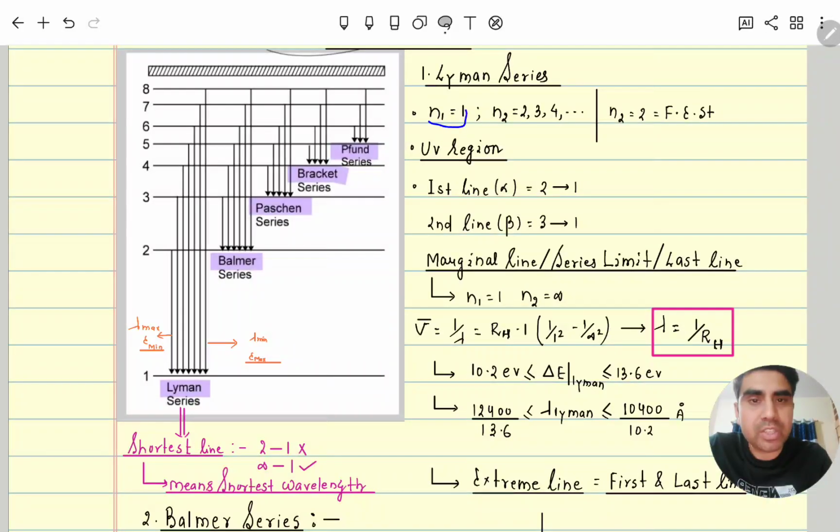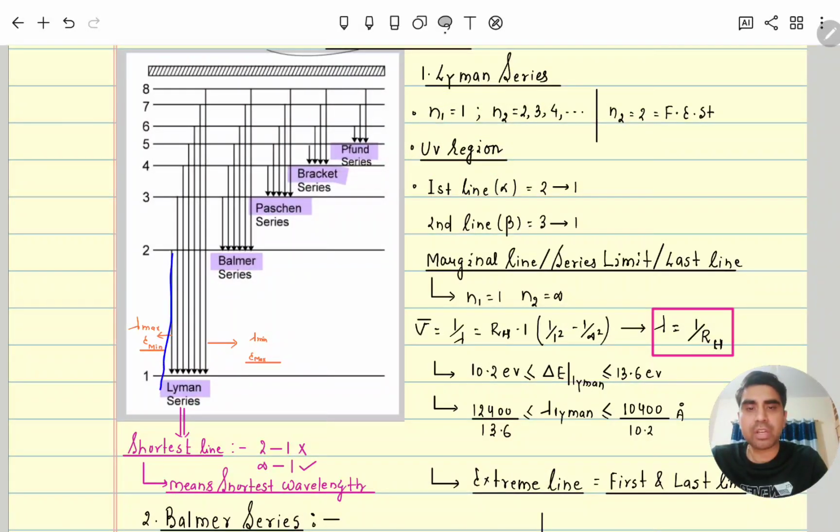In that, all electrons are coming to the ground state from n2, n3, n4. Clear? You know that if the electron is coming from 2 to 1, then 2 is called the first excited state, 3 is called the second excited state. All these lines have their wavelength in the UV region, the ultraviolet region.